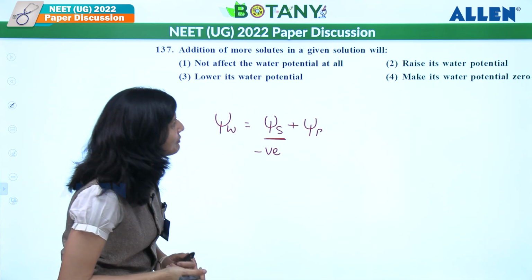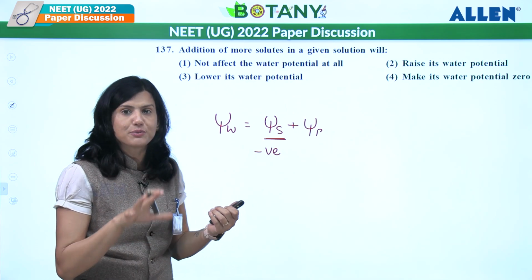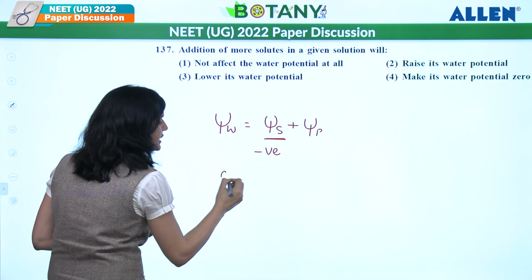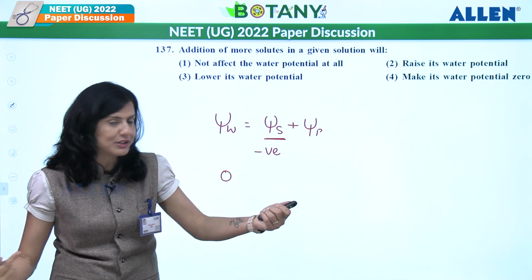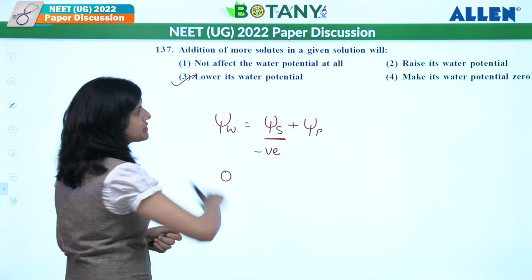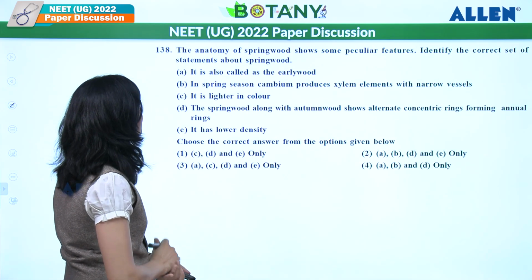That's not possible. Raises the water potential? No. Negative value means it is going to decrease. What is the maximum value of water potential? 0. As soon as we add solute, it goes towards a more negative value. So it is going to lower the water potential. The answer should be the third one here. Let's check the next one.